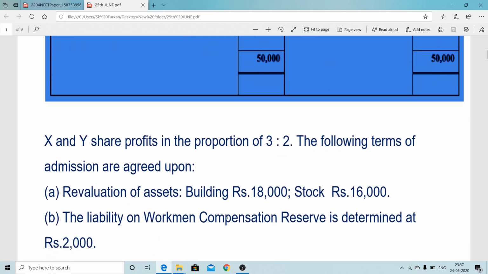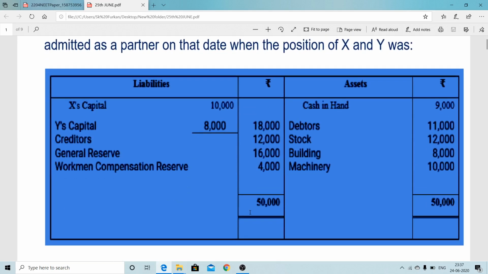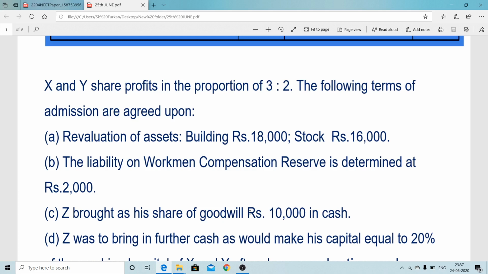Assets and liabilities are revalued on the date of admission. Z is a new, incoming partner, and he has to bring 20% of the combined capital of X and Y. So that is the condition. But at the time of admission, the assets and liabilities are revalued.